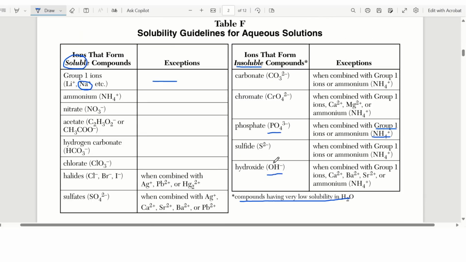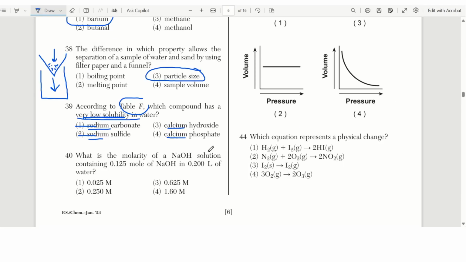So let's check hydroxide. Oh, look at this. Hydroxide, when it is with calcium, has an exception. That means it is no longer insoluble, it becomes soluble. So the only one that stays insoluble is calcium phosphate.